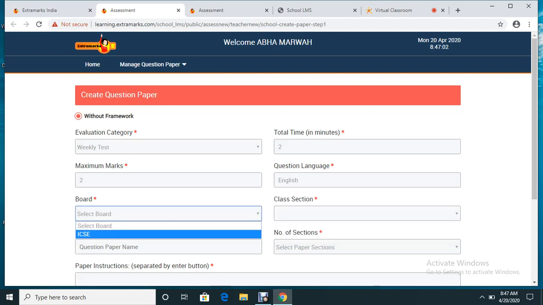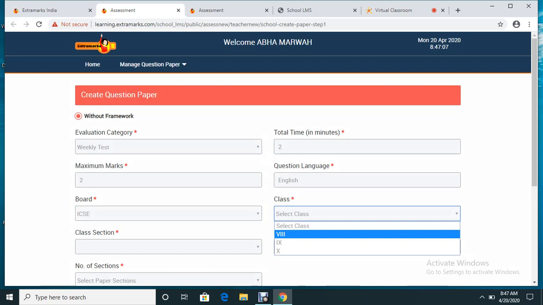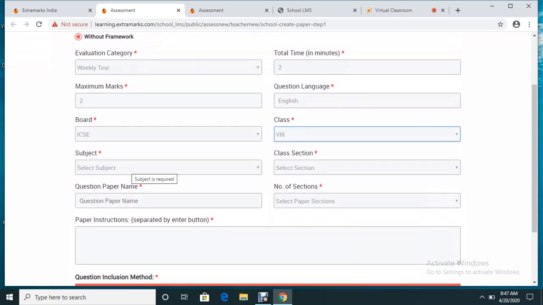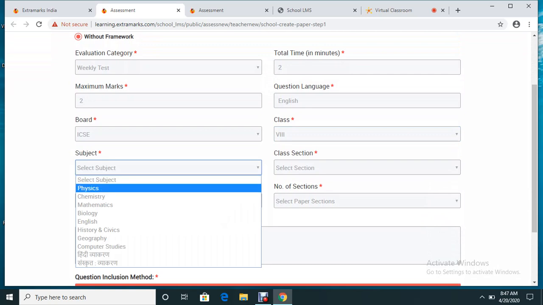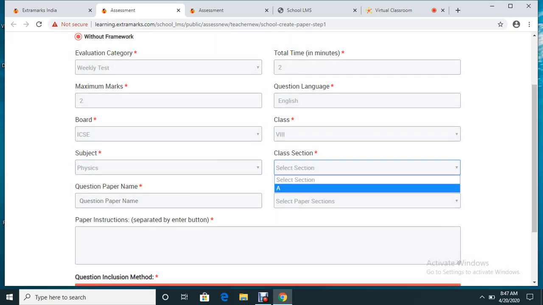I'm selecting the board as ICSE board. I'm selecting the class; since I am taking class 8, I will be creating a question paper for class 8. I'm selecting the subject for which I'm going to create the test. So I have selected physics. I'm selecting section A. You might have multiple sections. If you have multiple sections, then you have to be specific about which section you're conducting the class for. In my drop-down, I have access to only one section, so I'm selecting section A.